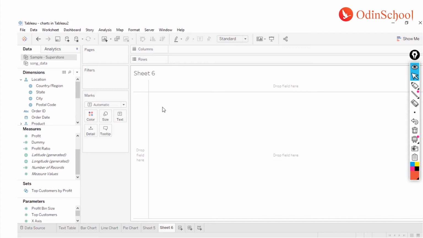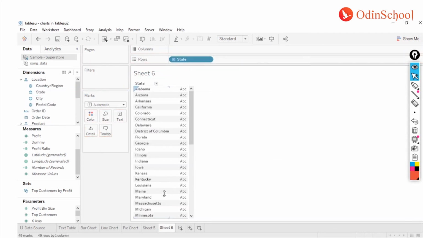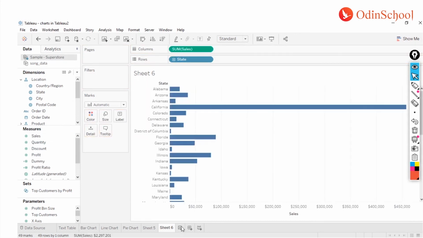The next chart that we have over here is a tree map. Tree map has nothing to do with the tree, right? That's kind of a funny thing. Again, let me bring the states over here, and I can show my sales in a bar format.